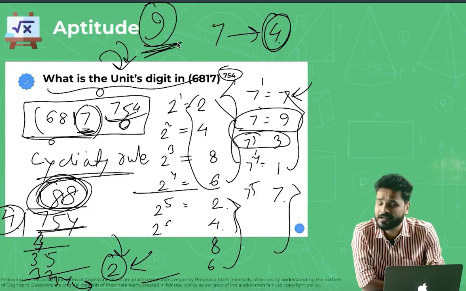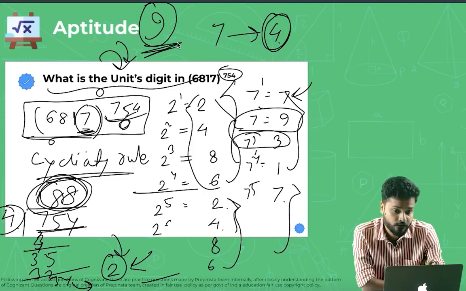Very important to know the cyclicity rule, guys. A lot of times you get direct questions from here and a lot of you skip them because you have no idea. You get scared of, oh my god, how am I going to find the 754 power of 7?